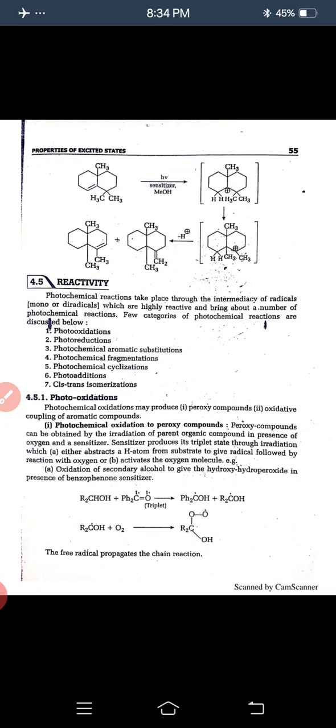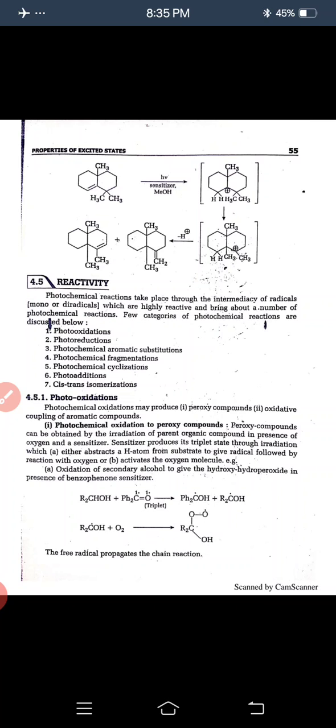Photochemical oxidation in peroxy compounds. Peroxy compounds can be obtained by irradiation of the parent organic compound in presence of oxygen and a sensitizer. The sensitizer produces its triplet state through irradiation, which either abstracts a hydrogen atom from the substrate to give a radical followed by reaction with oxygen, or B is to activate the oxygen molecule. That is, A is oxidation of secondary alcohol to give the hydroperoxide in presence of benzophenone sensitizer.